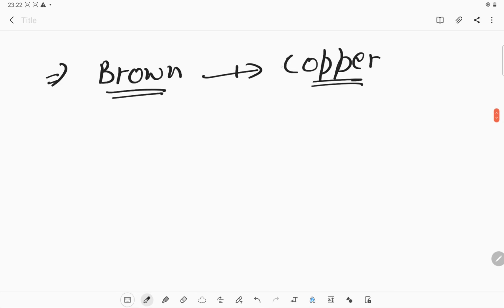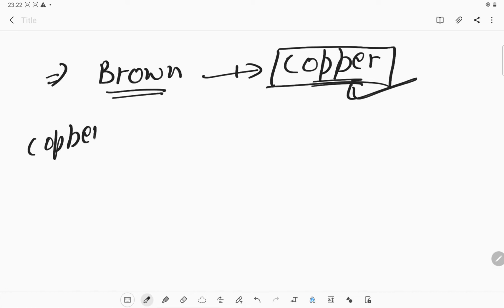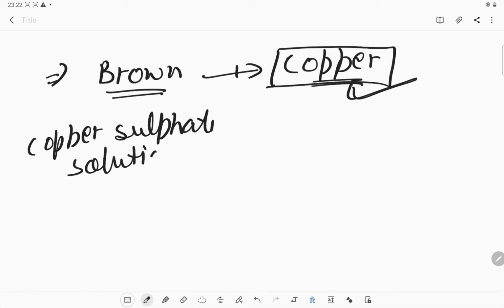So what is this? An equation giving us a new substance, so that is known as a chemical change. Okay, so what have we taken? We have taken the copper sulfate solution. What is the color of the copper sulfate solution? It is blue in color.